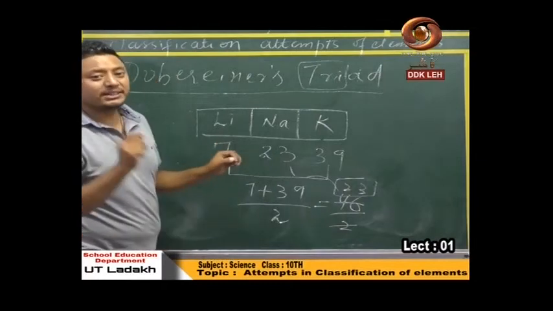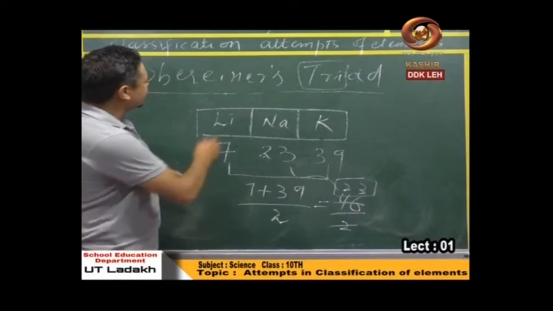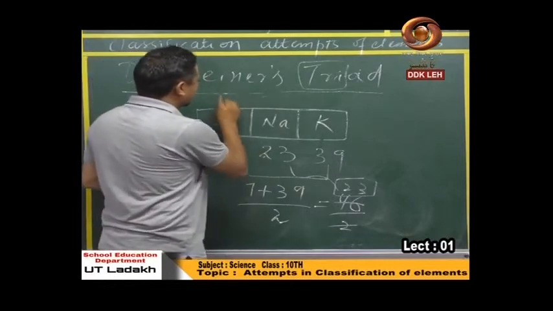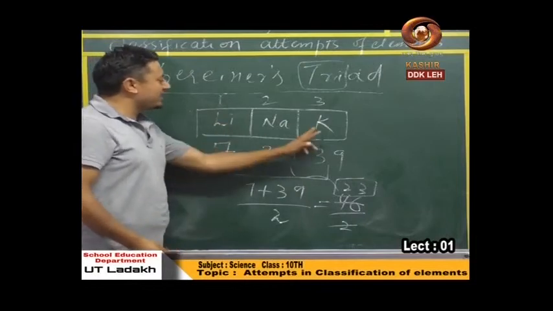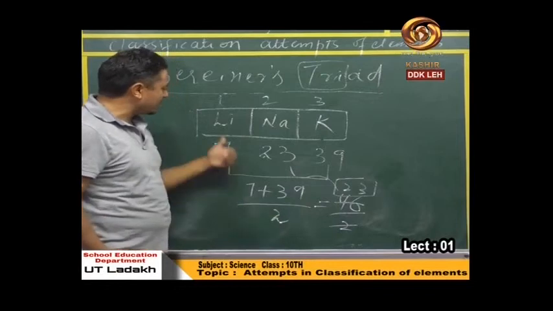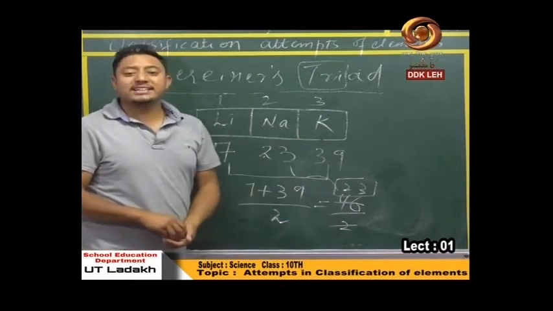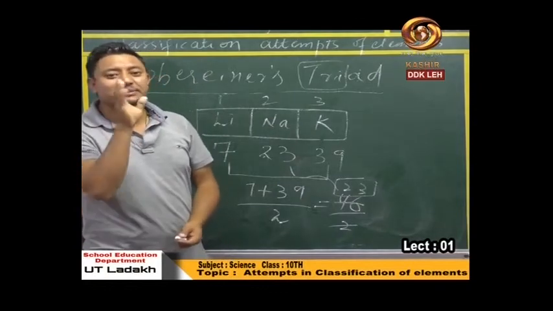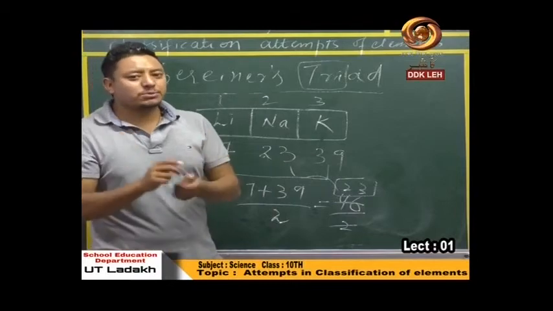As per his statement, he said that the average of the atomic masses of the first and the third element, this is number 1, this is number 2 and this is number 3, that means the sum of these two atomic masses divided by 2, 7 plus 39 divided by 2, was exactly coming out to be 23, which is the atomic mass of the central element. So this was his statement.